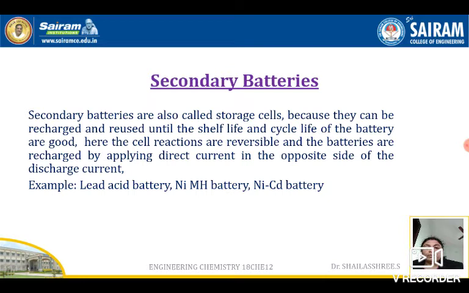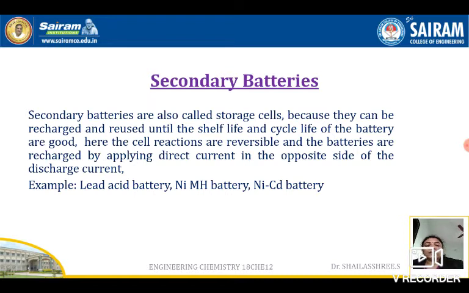You should know one more thing: it is only the good old lead acid battery which is used until now. No other battery has been able to replace that good old lead acid battery. Many hundreds of kinds of batteries have come, but nothing is able to replace the lead acid batteries in automobiles. Of course, in some automobiles other batteries are used.